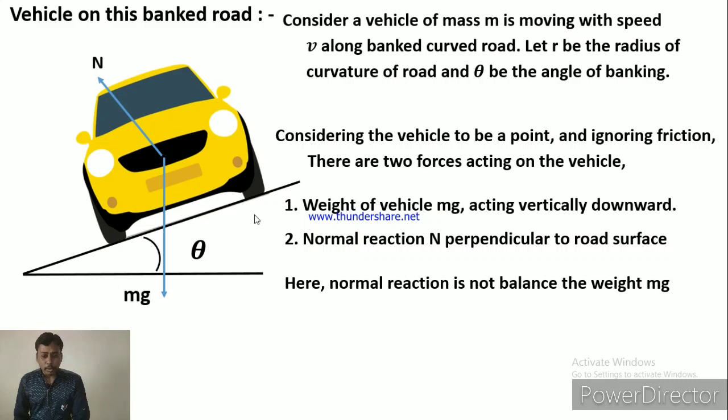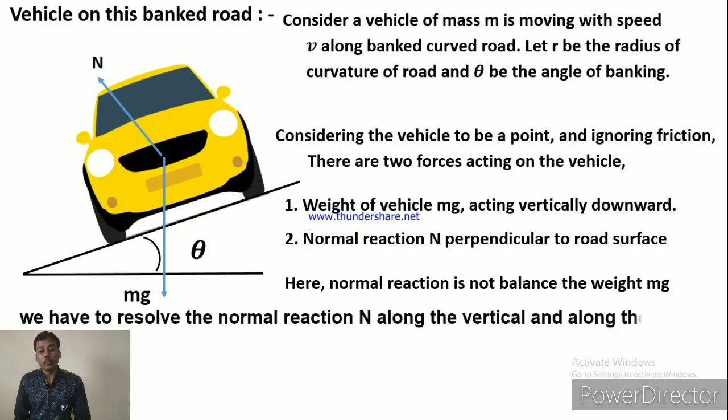Now if the road is horizontal, imagine the vehicle on a horizontal road, then mg is exactly balanced by the normal reaction. But here the normal reaction is not balanced with the weight mg. So we have to resolve this normal reaction into two components, one along the vertical and another along the horizontal.